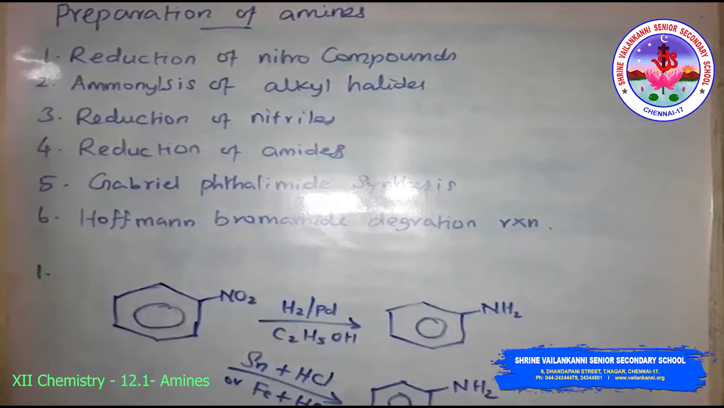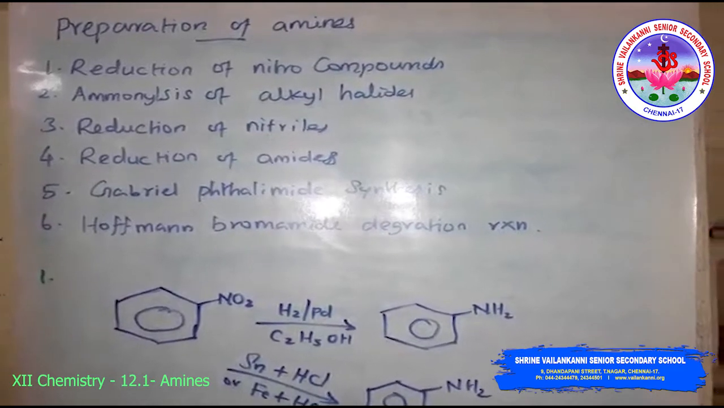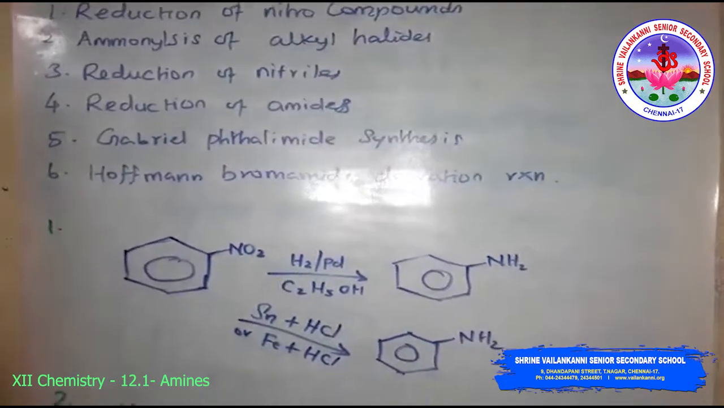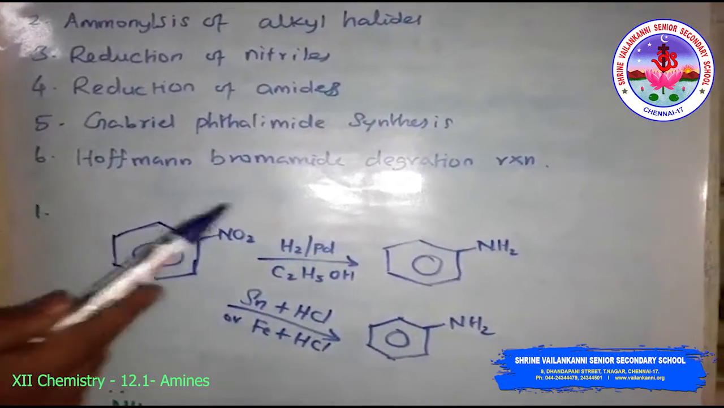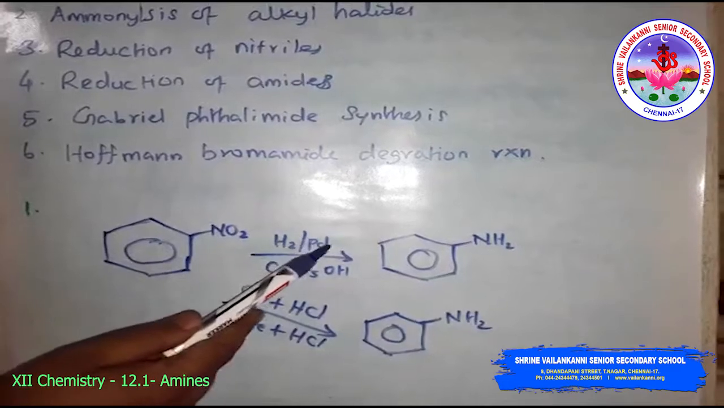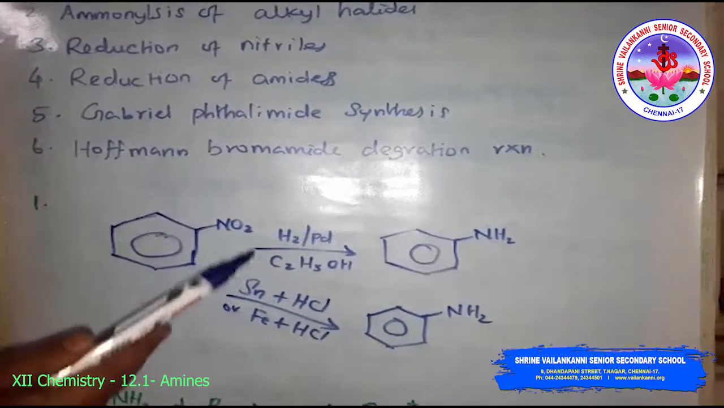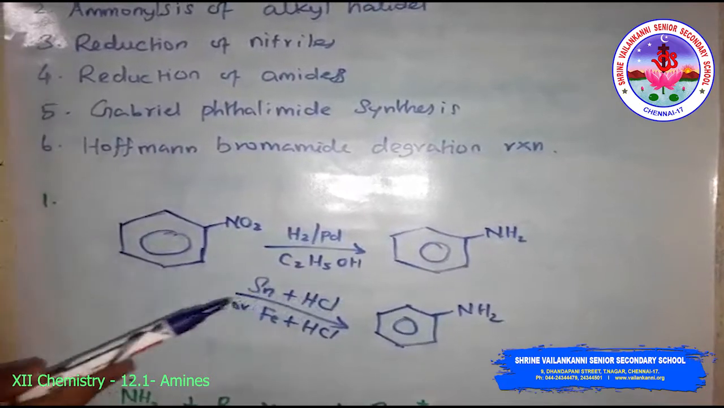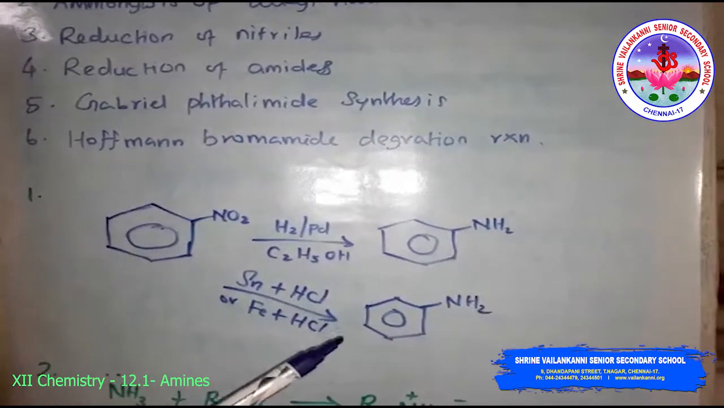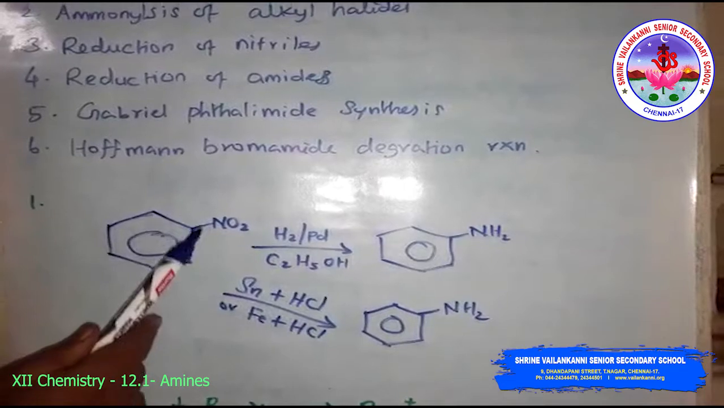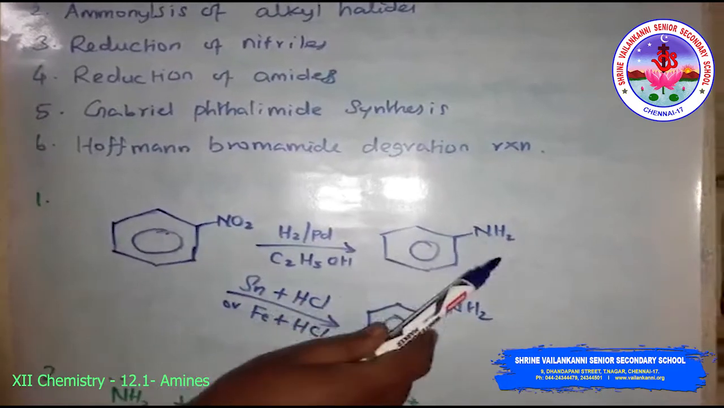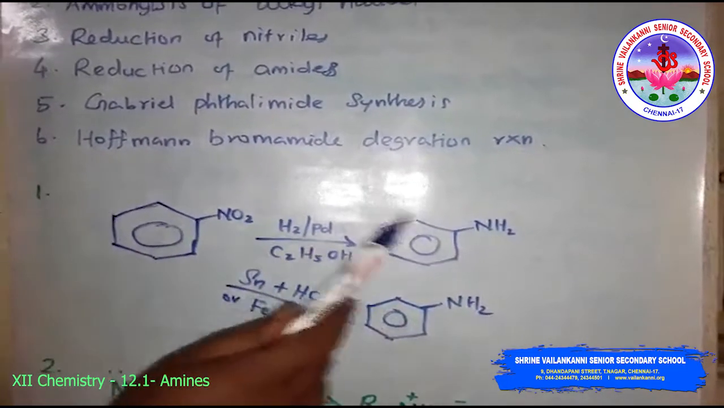The first one, the preparation of amines from nitro compounds, that is, the reduction of nitro compounds. Look at this reaction. The nitro compounds are reduced to amines by passing hydrogen gas in the presence of finely divided nickel, platinum or palladium, and also by reduction with metals in an acidic medium. Nitroalkanes can be similarly reduced to the corresponding alkanamines. See here, nitrobenzene reacts with this to form aniline, an aromatic primary amine.